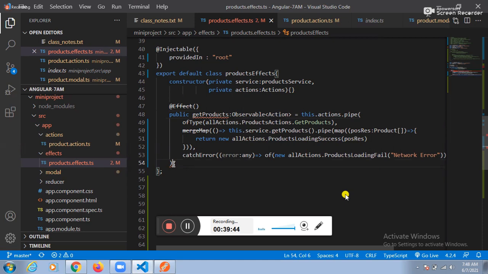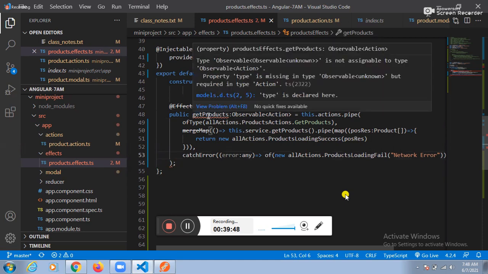Why are we getting the error? Can you verify this one? Check the error: Type 'Observable<unknown>' is not assignable to type 'Observable<Action>'.